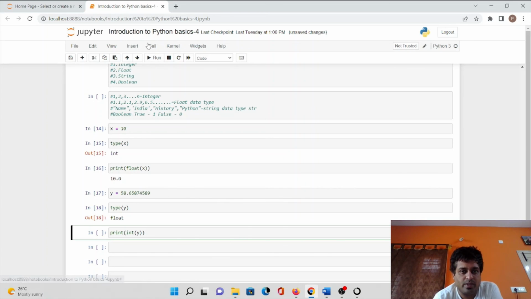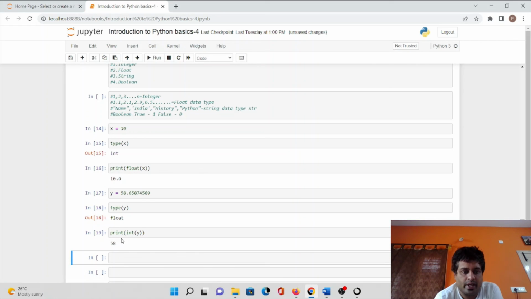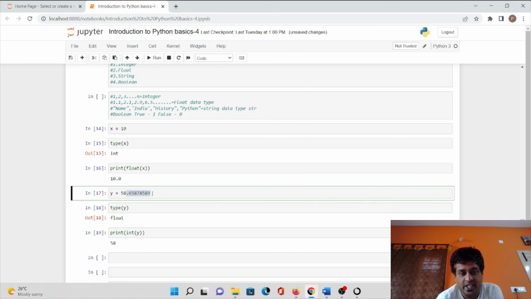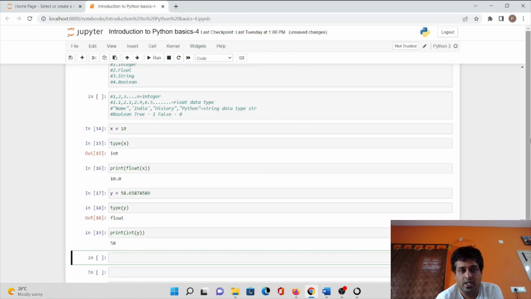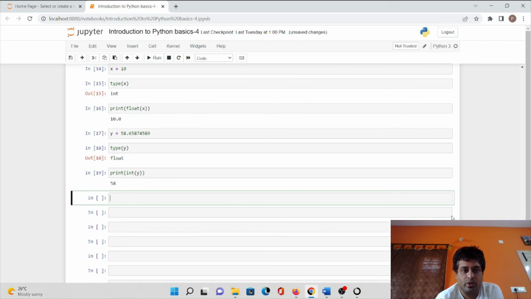Now let's run this particular cell. We are getting 58 because we are printing the variable y with respect to integer. If it is integer, it will not print any decimal number. It will print only the number before the decimal point. So we have understood integer and we have understood floating.